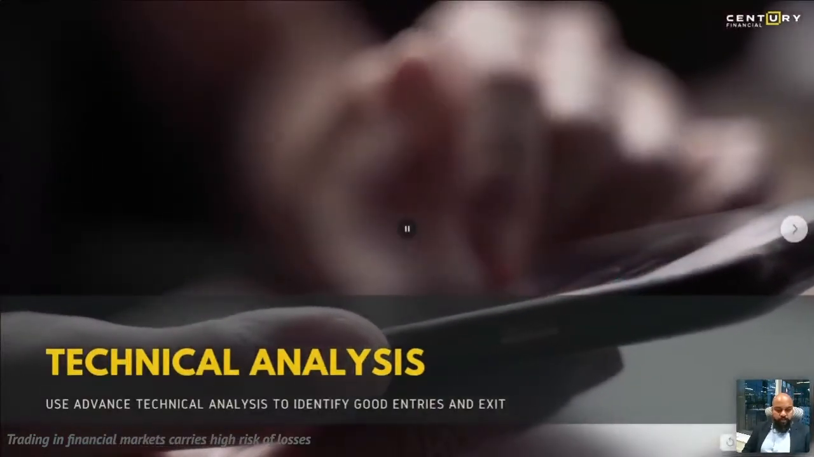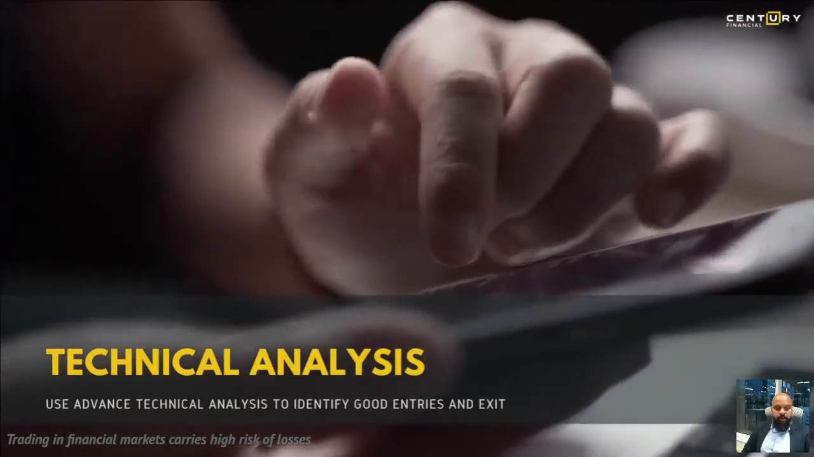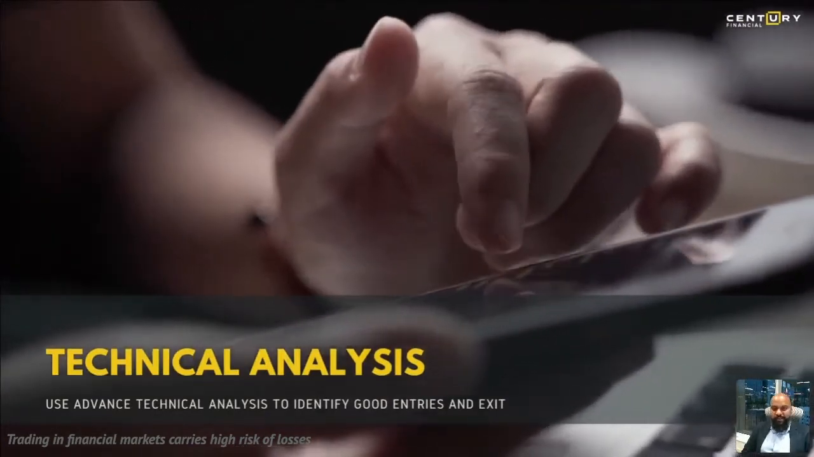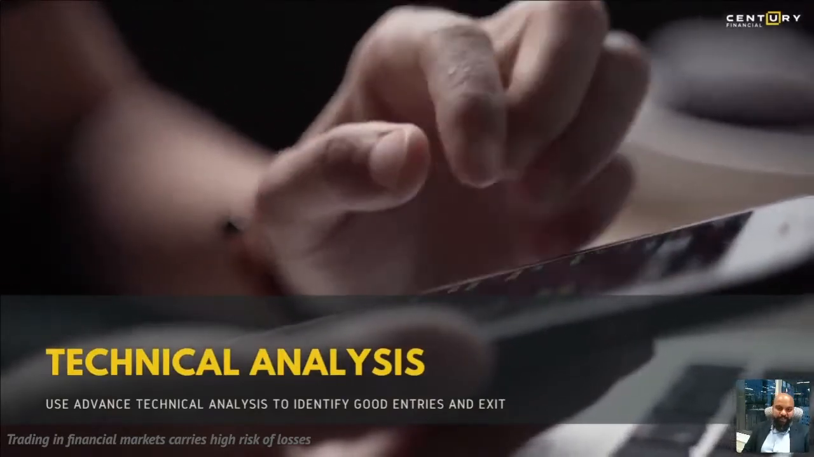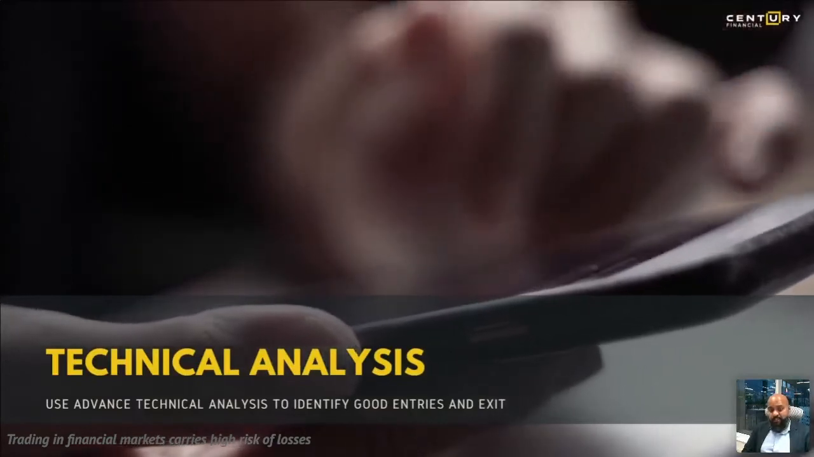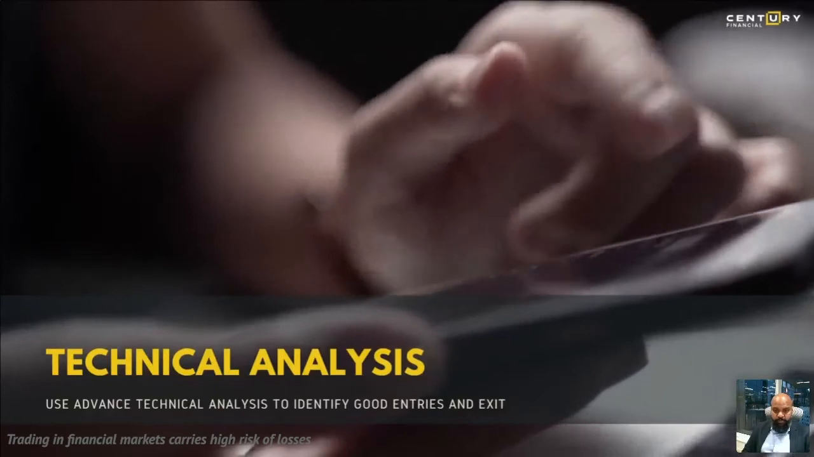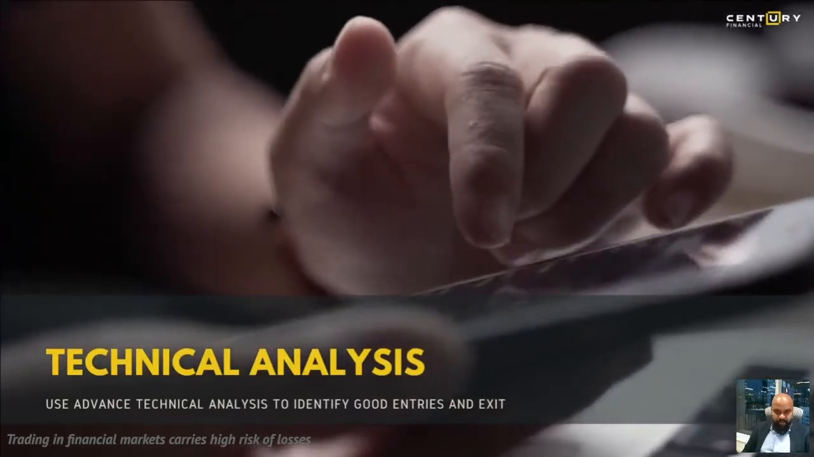Today we'll be looking at the technical analysis of trading. We use technical analysis to identify good entries and exits. Mainly, technical analysis is used for short term, but it could also be used for a long term trend. Let's go ahead.